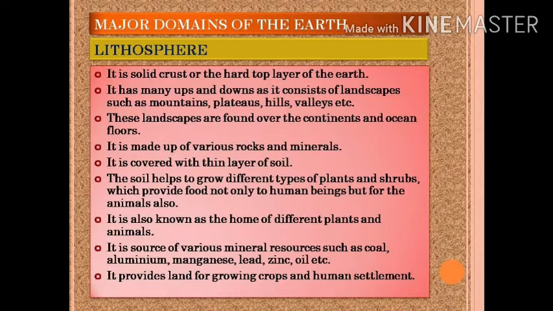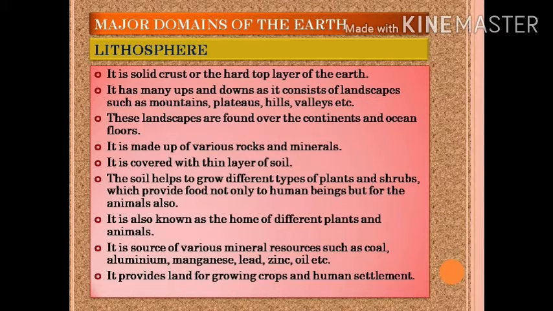Now the soil which covers this lithosphere helps to grow different types of plants and shrubs which provide food not only to human beings but for the animals also. It is also known as the home of different plants and animals, as all the plants and animals, living organisms live on this lithosphere.